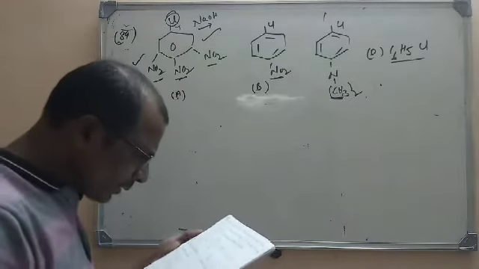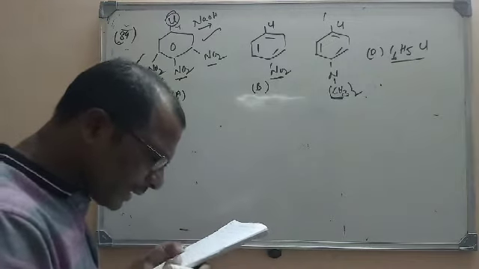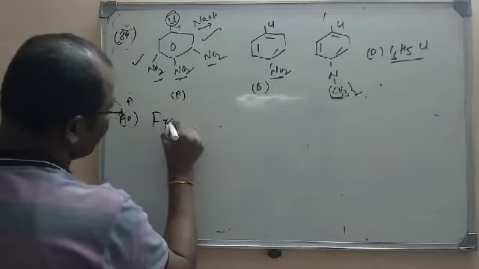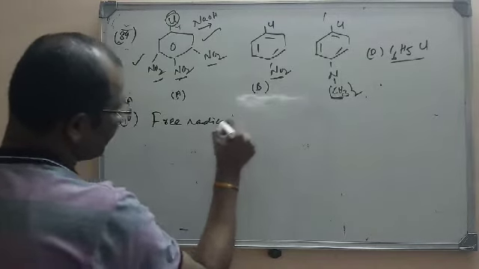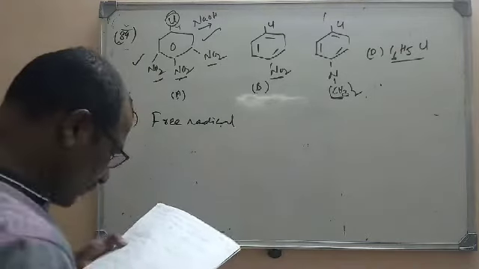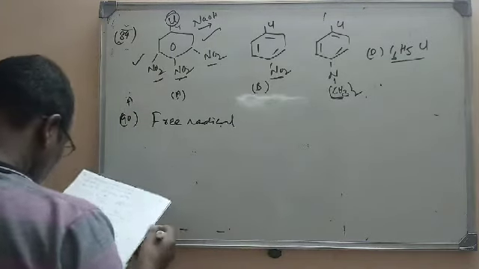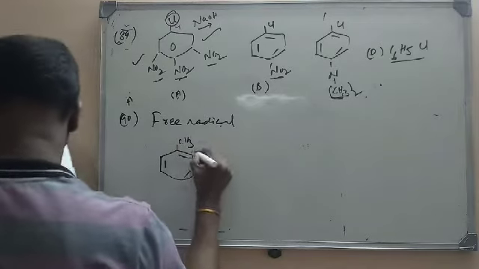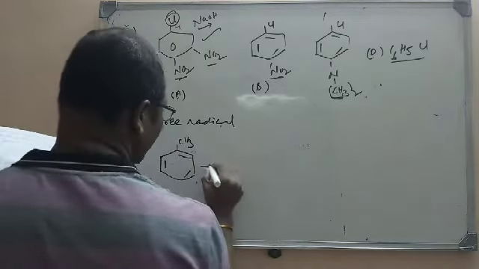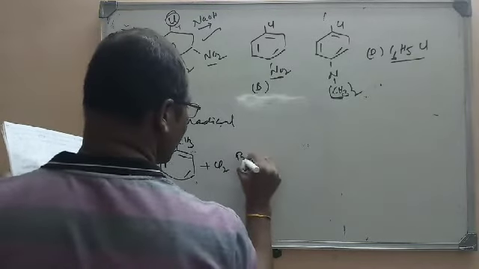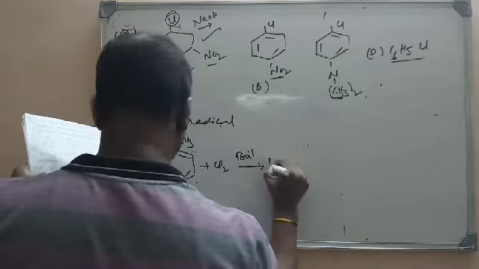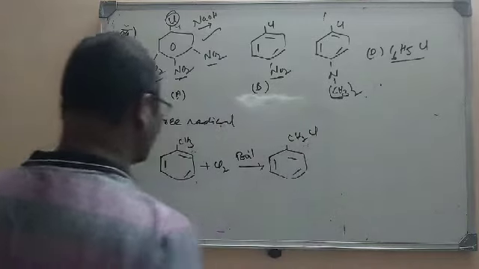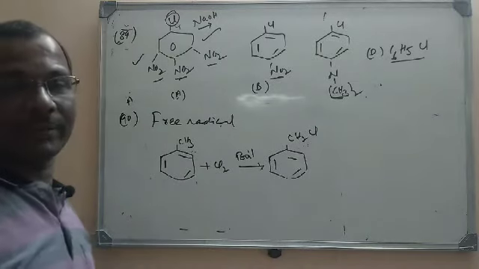Let us move to question number 90. Which of the following is a free radical substitution reaction? Here certain reactions are given. The first one is methyl benzene, which is chlorinated on heating. So the product that we are getting is benzyl chloride, C6H5CH2Cl. Here itself is the free radical substitution.